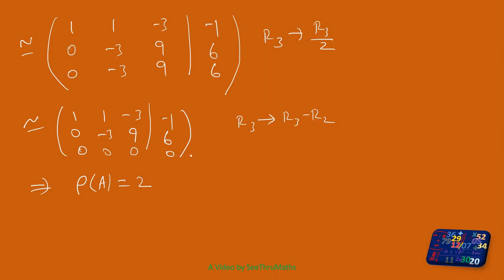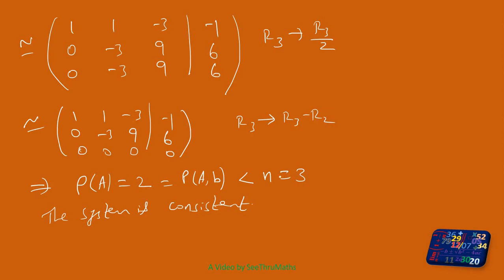Since this completely becomes 0, the rank of the augmented matrix is also equal to 2. So this is smaller than the n value, because the n value is 3. Because the rank of A and the rank of A comma B are the same, definitely it is consistent. The system is consistent.